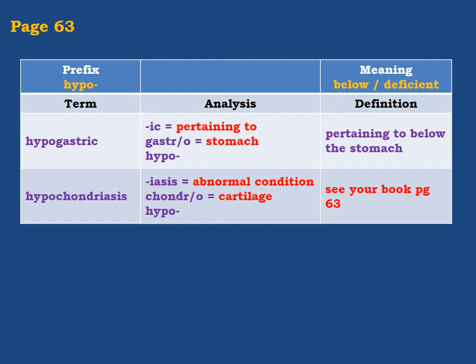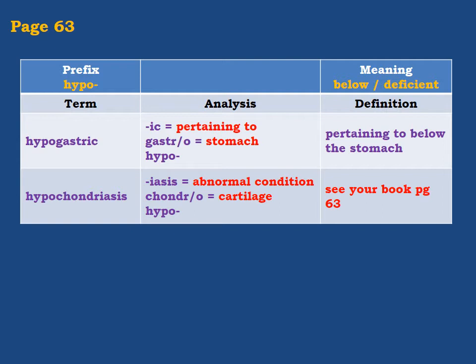Sometimes hypo could be used to talk about the position of a part below. So here, pertaining to below the stomach, in a position which is lower than the stomach.